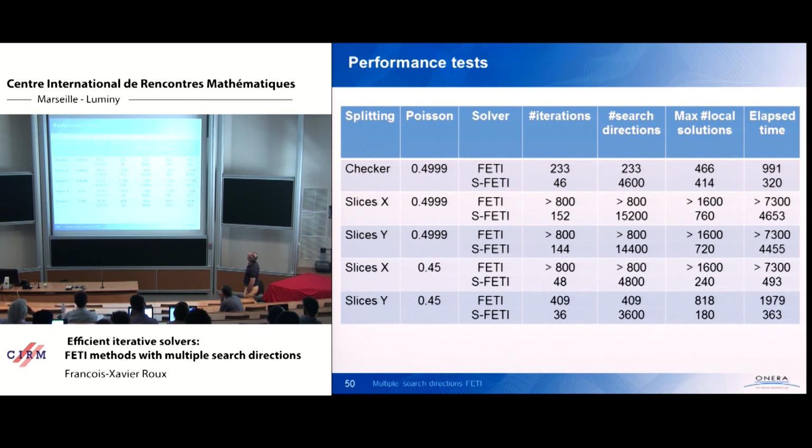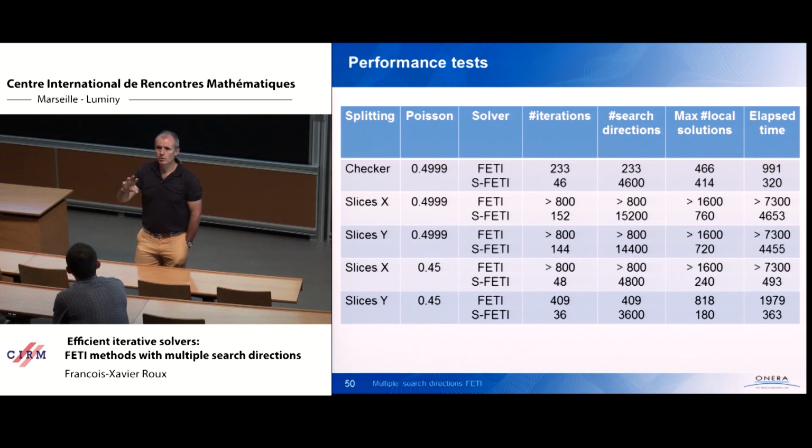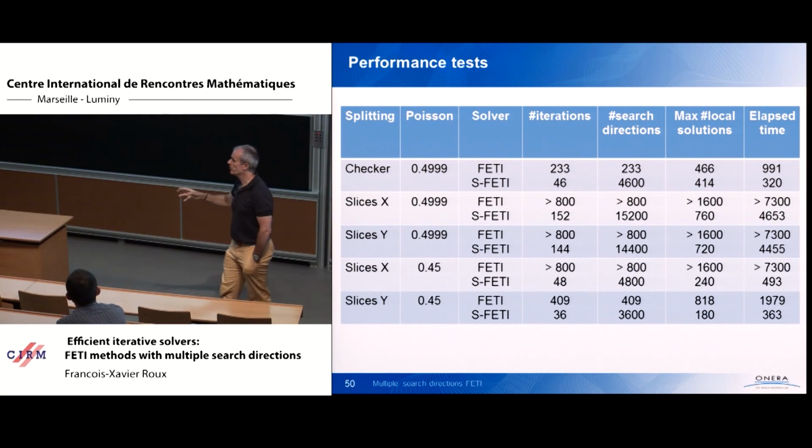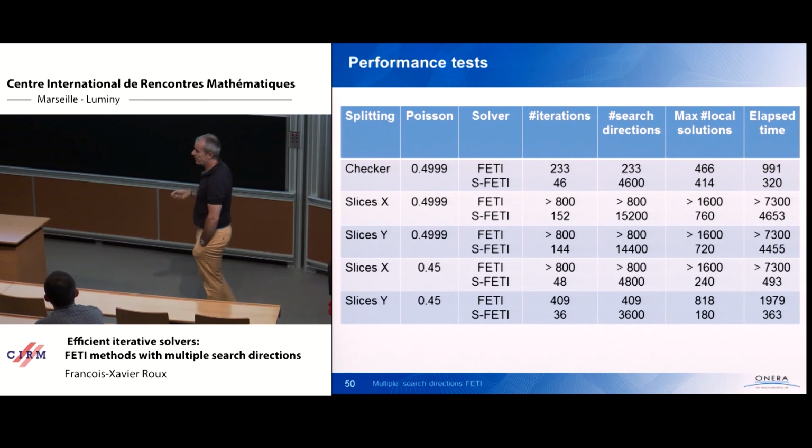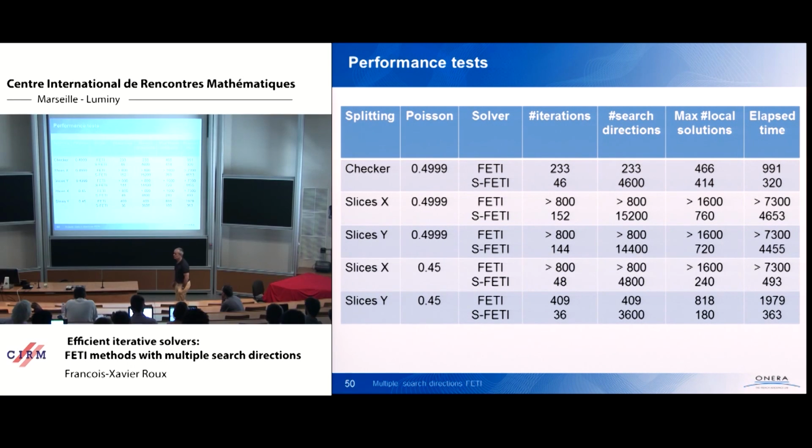So 152 iterations. Quickly, the total number of search directions that are built is huge. I mean, it's 20,000. And so what? It's 20,000, but it's just the dimension of the interface. So think again to the figure between what is the size of the interface between the size of the factorized local matrix. You can store interface vectors before it starts hurting in practice. And the number of local solutions is not 15,000; it is just a few hundreds.